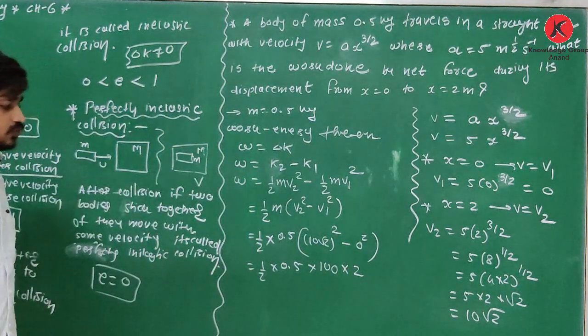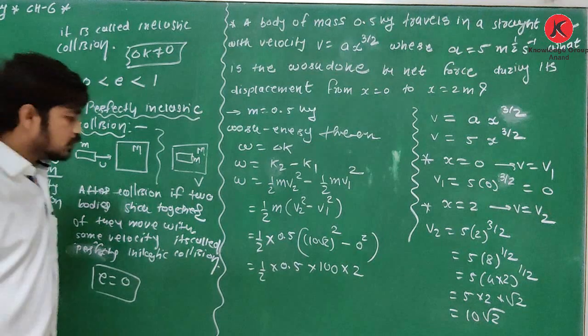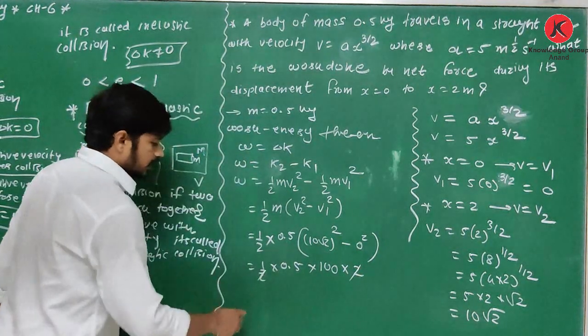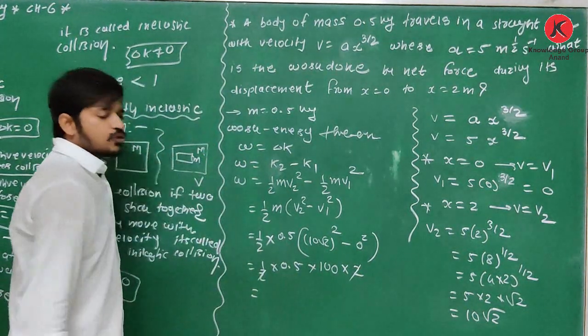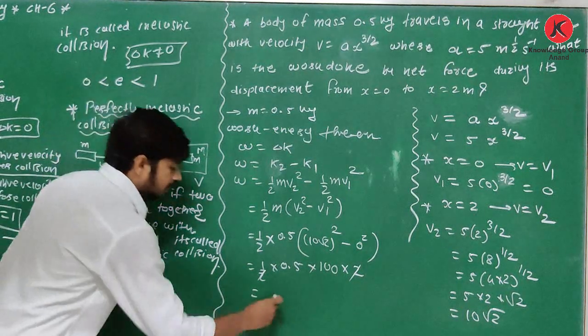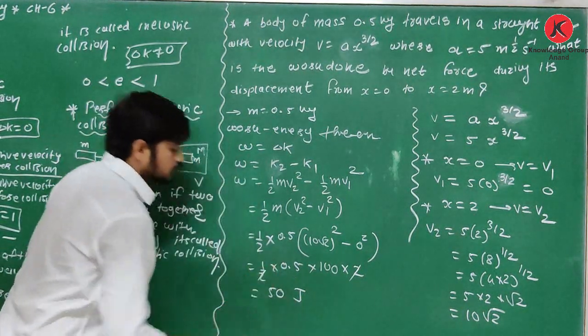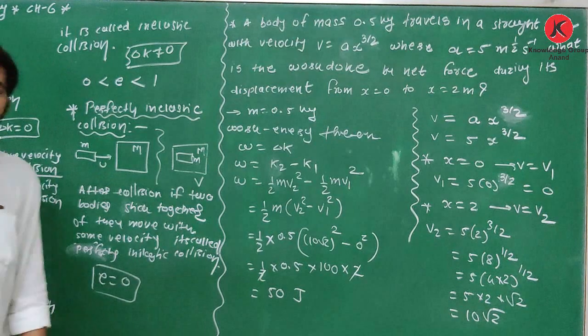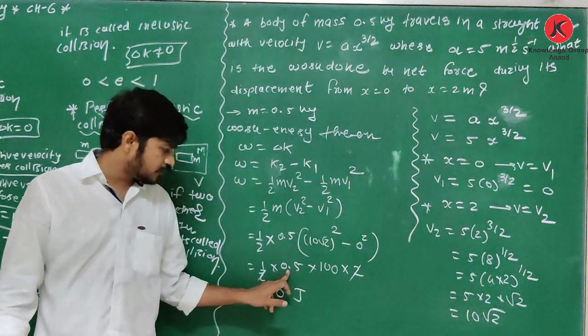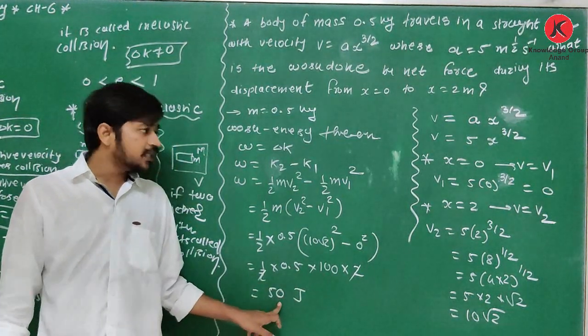Yes, it is 2. Clear about this? So the 2 cuts, and now 0.5 into 100 is 50. So it is 50. Clear about this?